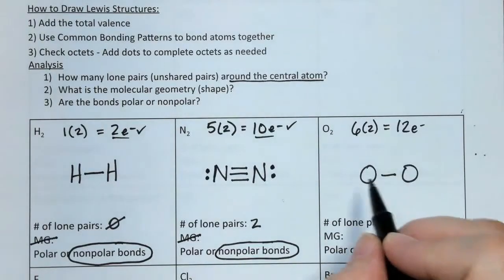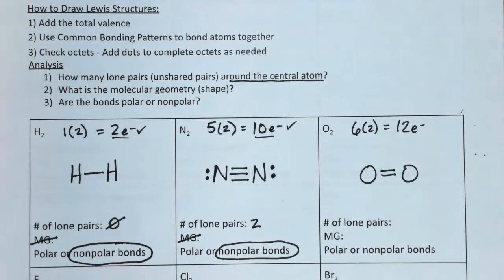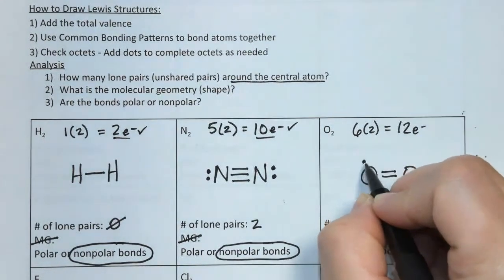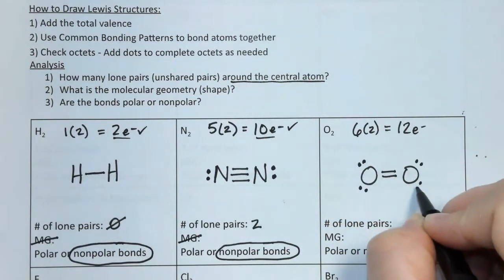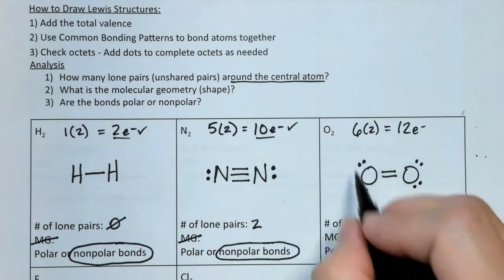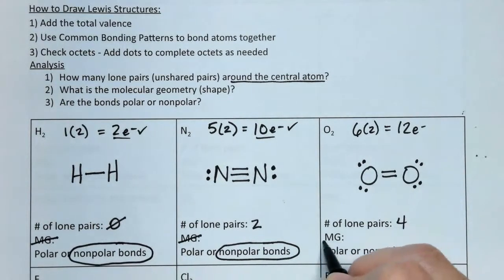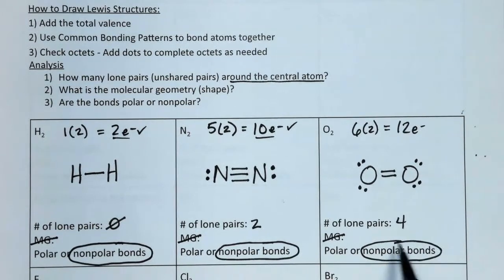Since there's nothing else to bond with, they're going to make their 2 bonds with each other, and then they each have their own 2 lone pairs. So it's going to be a double bond between the 2 oxygens. Number of lone pairs, there's a total of 4 here. We're not going to worry about the geometry. Since these are both identical, it's nonpolar.